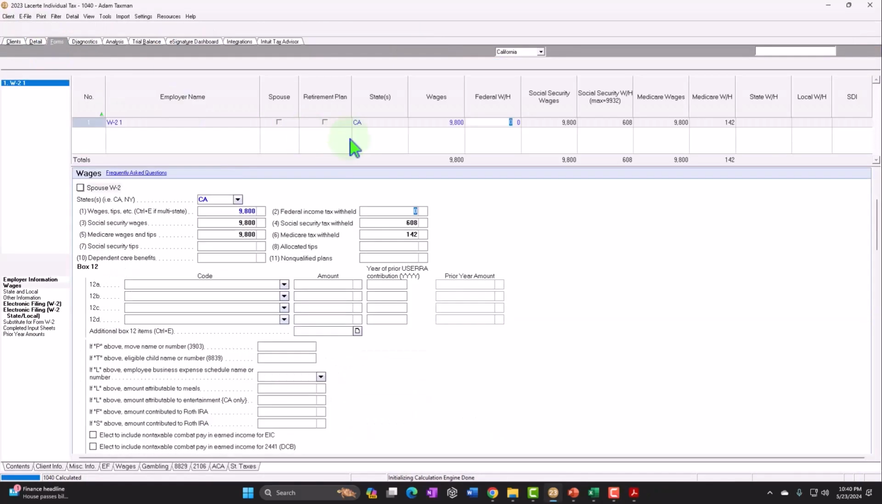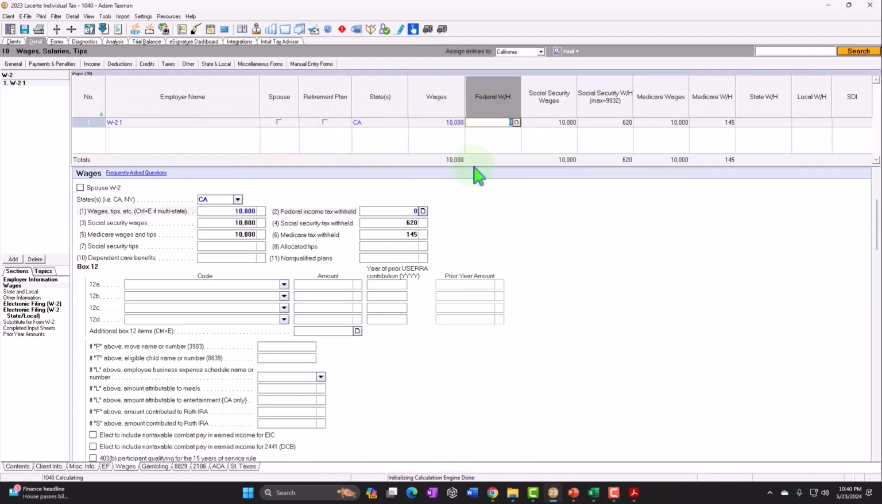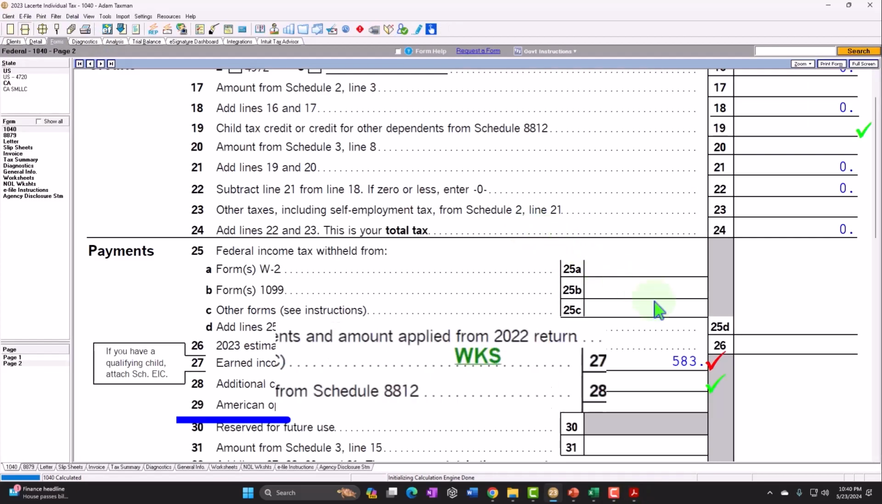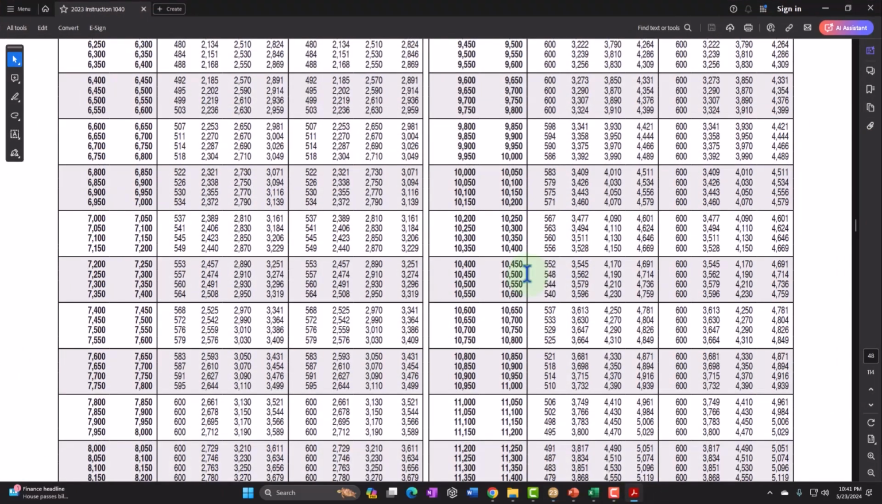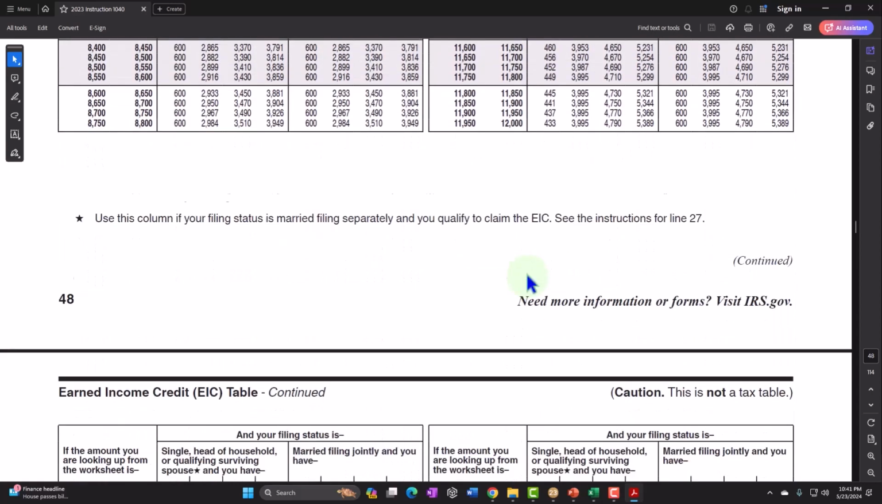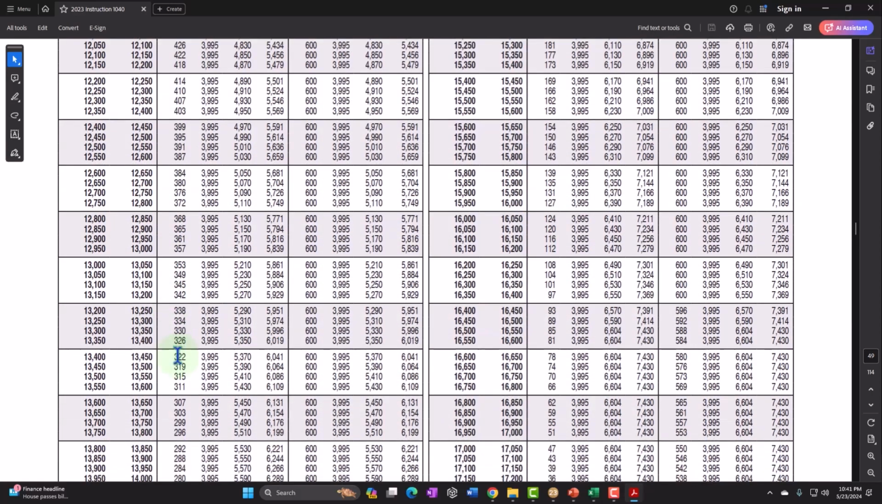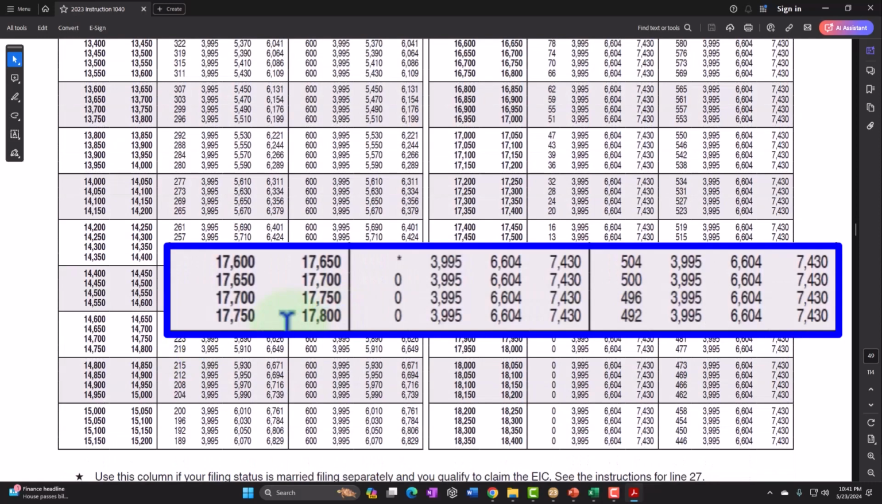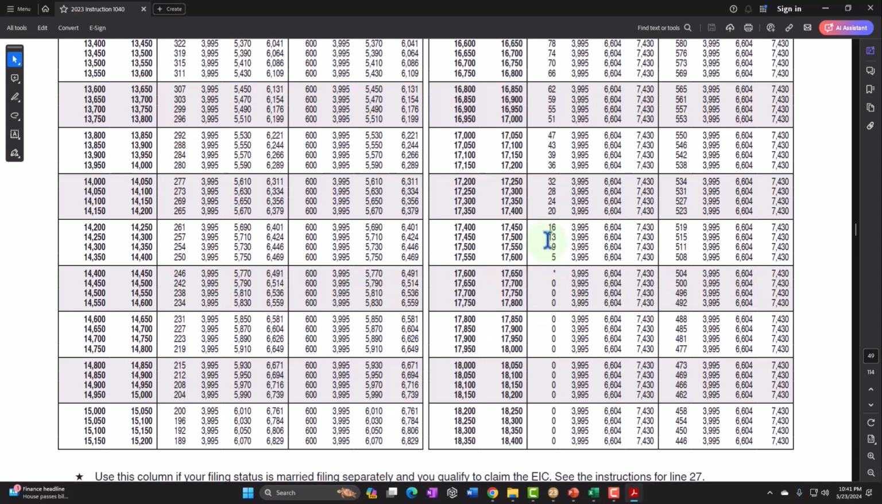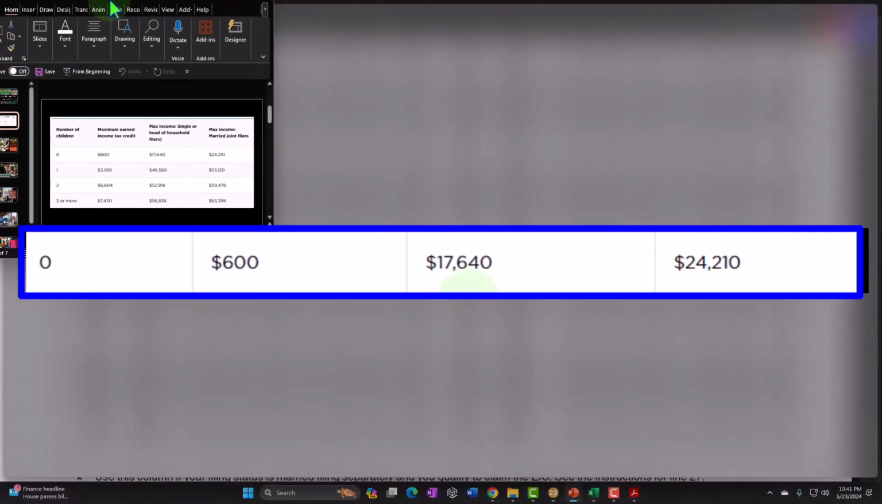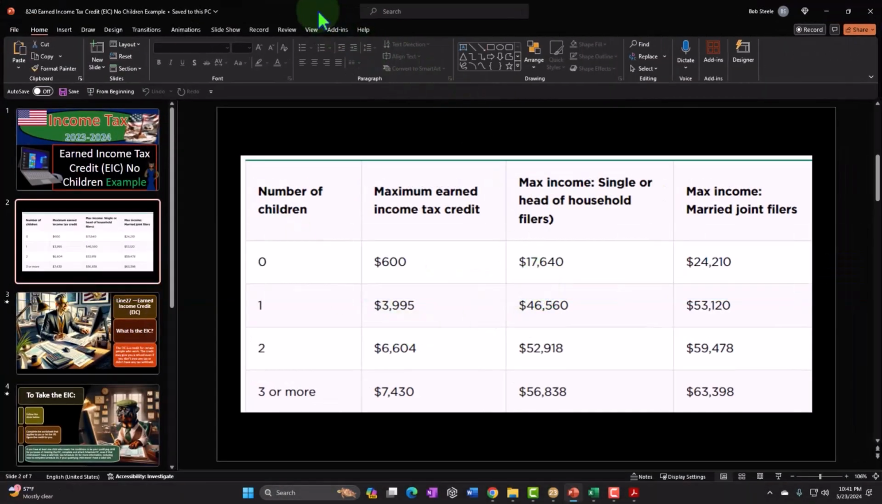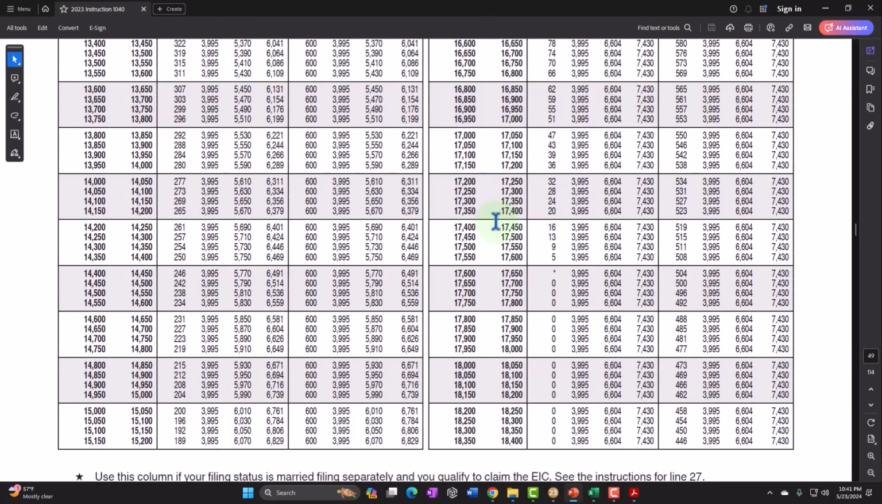So if I go back over here and say, all right, now we're at 10,000, it's going down to 583, and then it goes down, down, down until we reach that 17. So you're still getting the credit, but when I get to the 17, we said the max was 17,650. Right there, it goes to 0. So you could still get the credit at like 17,000. So that's why this table is a little deceiving, right? There's the maximum of 17,640, but if you're close to that maximum, you're not going to get anywhere near the maximum credit.